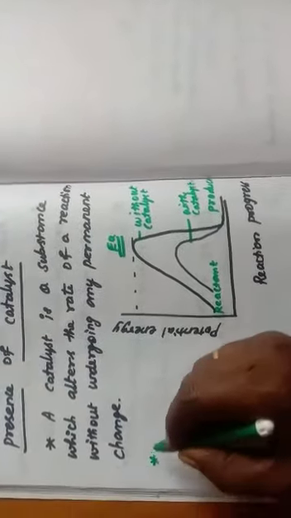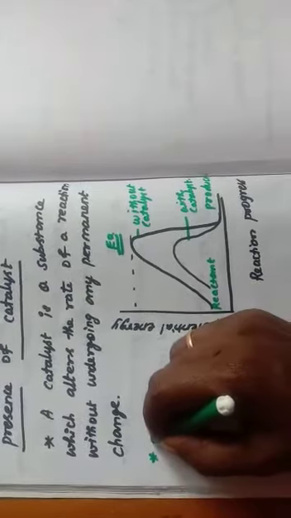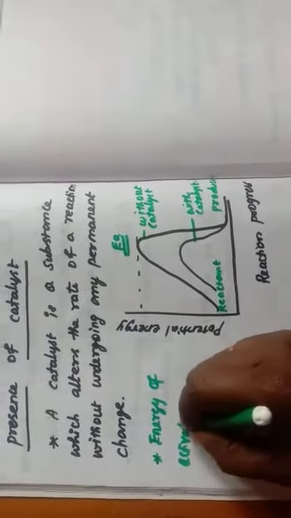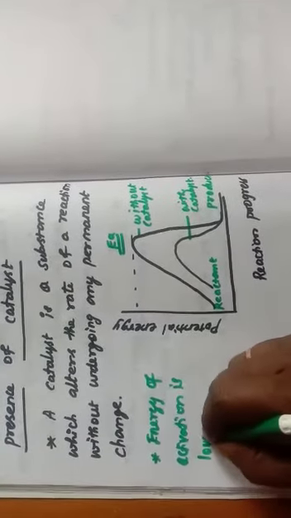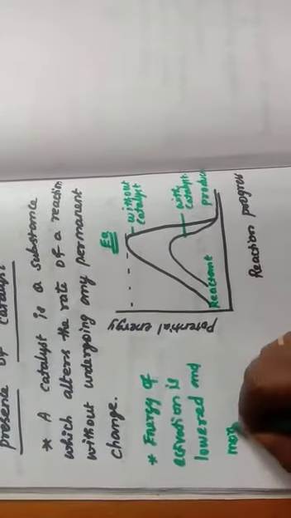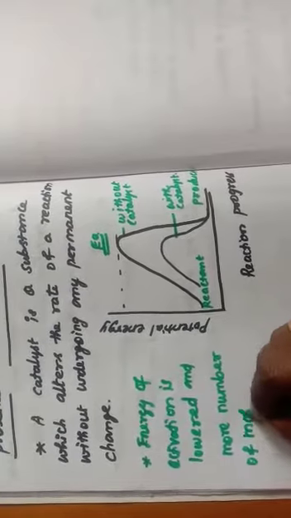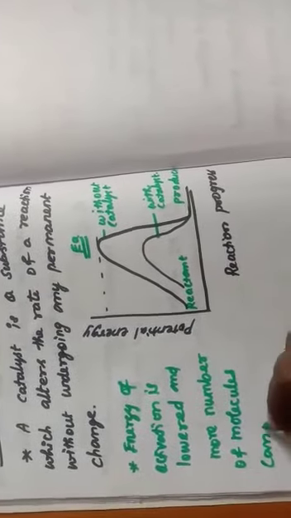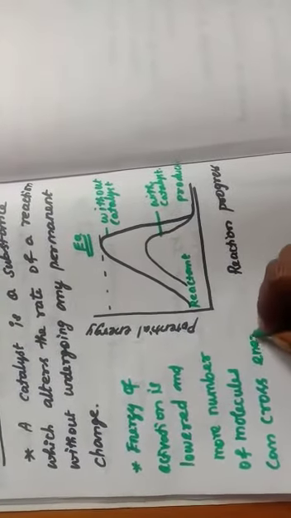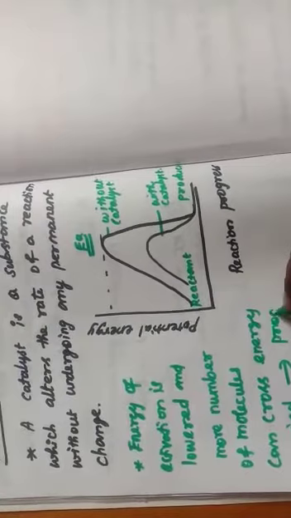So when the catalyst is present, the energy of activation is lowered and more number of molecules can cross the energy barrier and lead to the product.